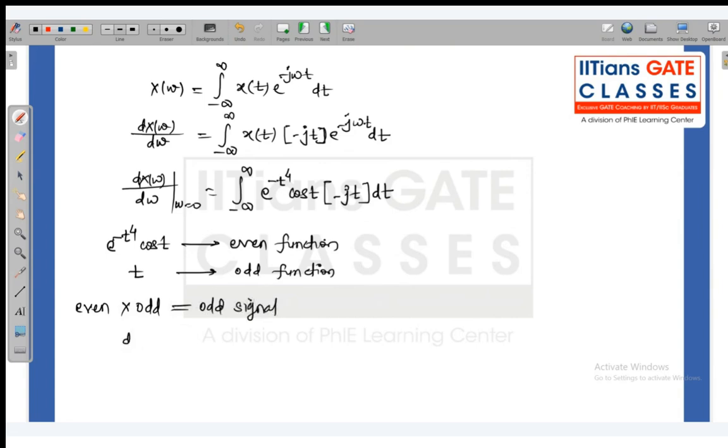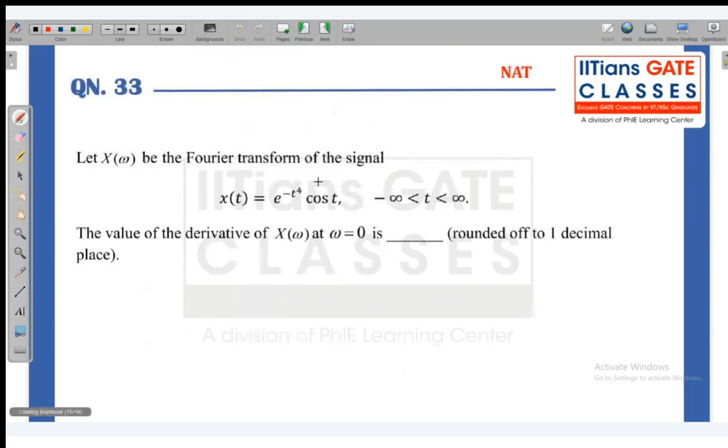So this dX of omega divided by d omega at omega equal to 0 becomes the integration from minus infinity to infinity of an odd function. The integration of an odd function over the entire range from minus infinity to infinity will always be 0. So the right answer for this question is 0.